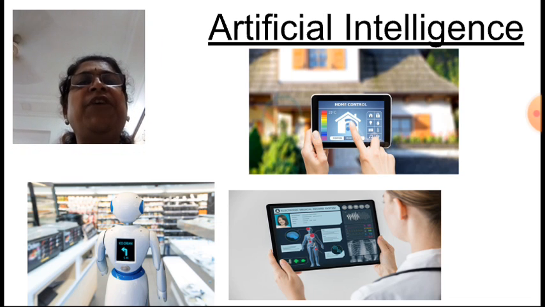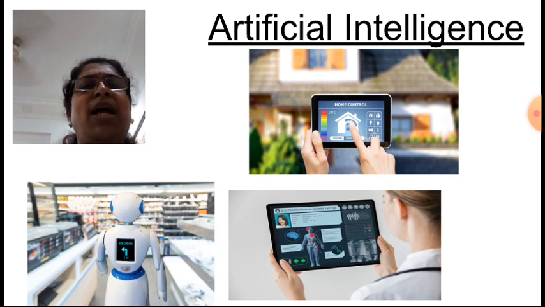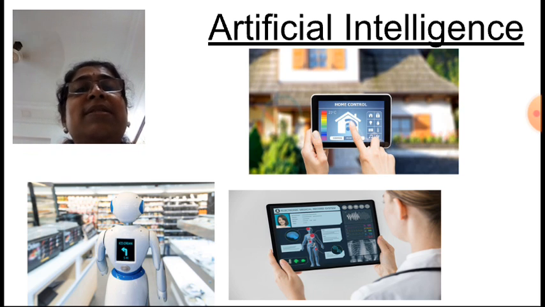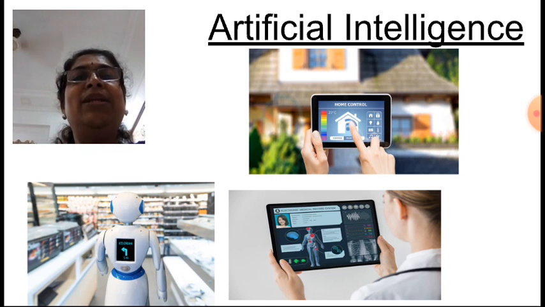You must have experience. Artificial means which is not natural, that all of you know. Intelligence, brain, or the activity which is done smartly, that is called intelligence. Now artificial intelligence is a branch of computer science only. Now the scientist tried to make a smart machine which can do the work which requires human intelligence.